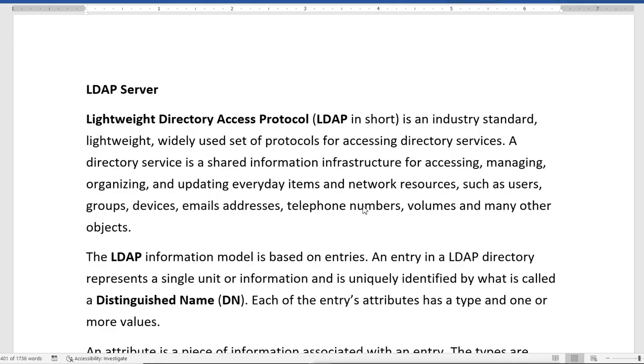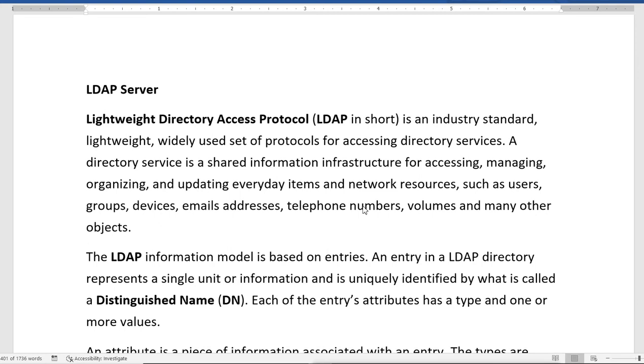Now that was the NIS server we configured and the NIS clients we configured. Now, same as NIS, we can use LDAP services also for centralized authentication and user management, users and groups. This LDAP is actually a protocol. It is called Lightweight Directory Access Protocol. In short, it is LDAP.